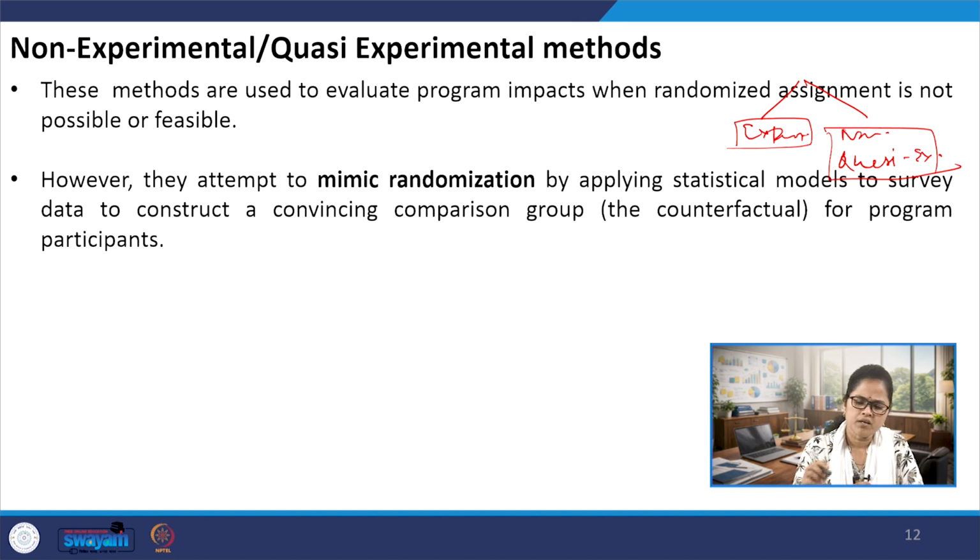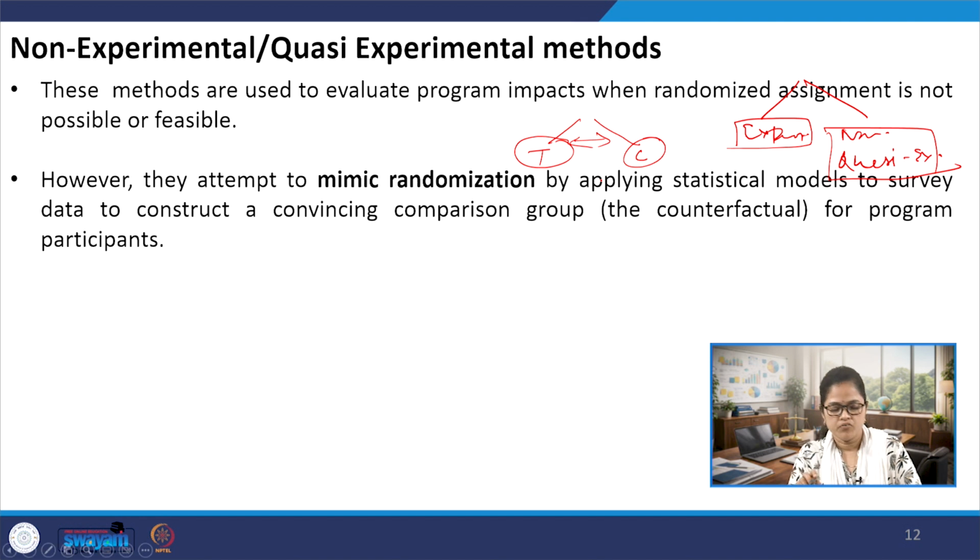Okay. So, now remember, in a true experiment, that is under your RCT, the researcher or policy analyst randomly assigns the subjects into two broad groups, that is control group and the treatment group. But here in case of quasi-experimental methods, this provision is not feasible, or this cannot be done. This is not possible, because of many reasons. However, while following these non-experimental methods, they attempt to provide a mimic randomization.